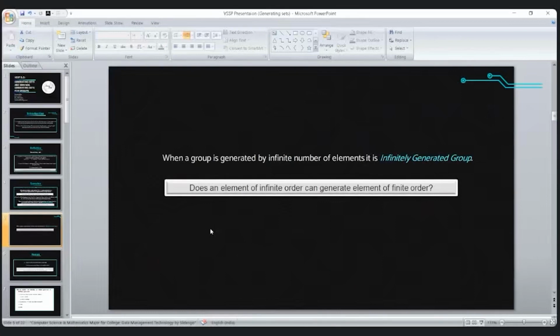So can you tell me about an element of infinite order generating an element of finite order? I mean, such that A is an element which has infinite order. Can there exist B such that A to some power is equal to B?